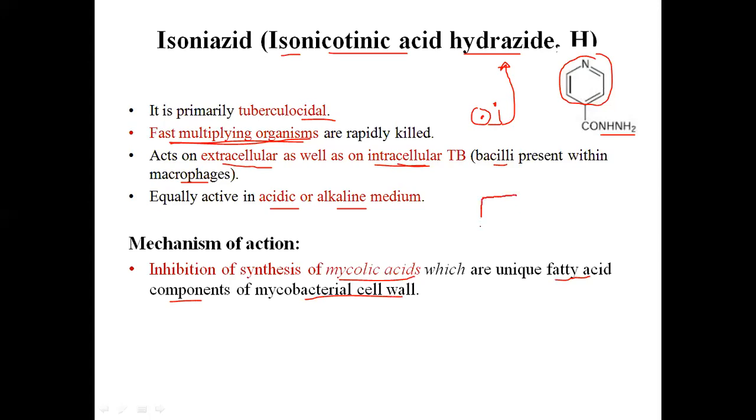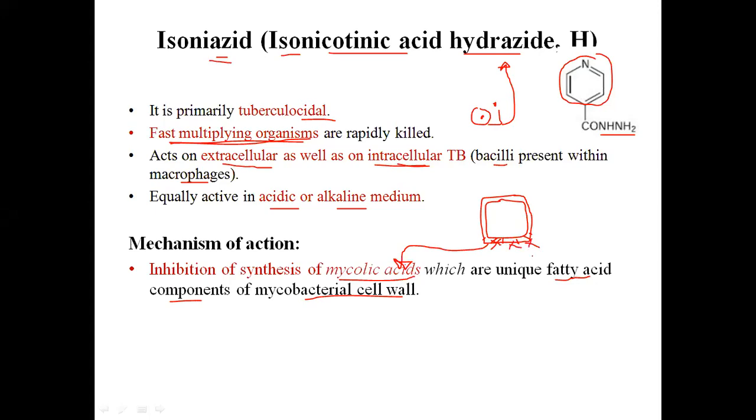Okay, for example, this is your mycobacteria. So this is your cell wall. This cell wall consists of a building block, and this is your mycolic acid. So what is isoniazid doing? Isoniazid is inhibiting the synthesis of this mycolic acid.